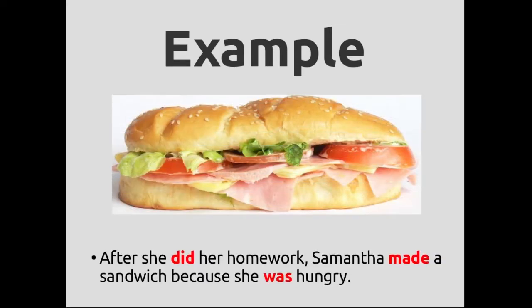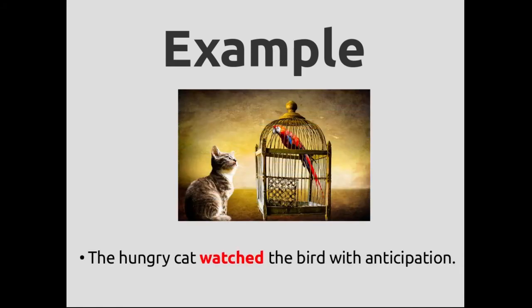Now let's make some examples. After she did her homework, Samantha made a sandwich because she was hungry. Did is the past of do, made is the past of make, and was is the past of be. Another example. The hungry cat watched the bird with anticipation. Watched is the past of watch.